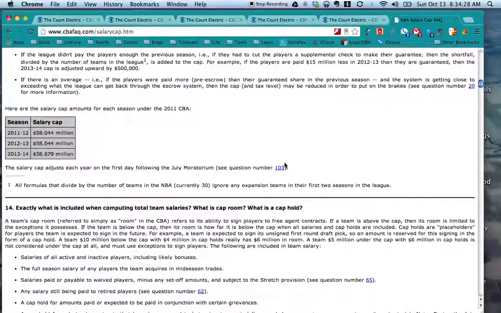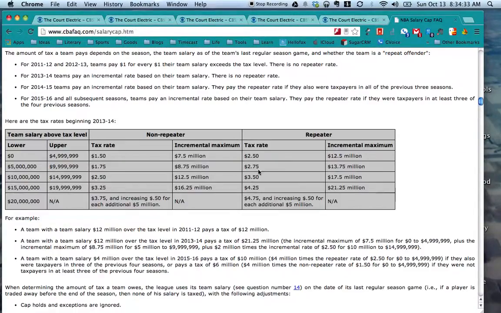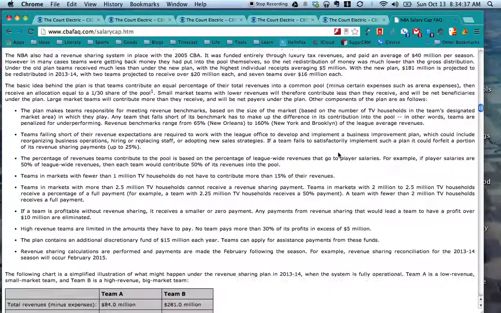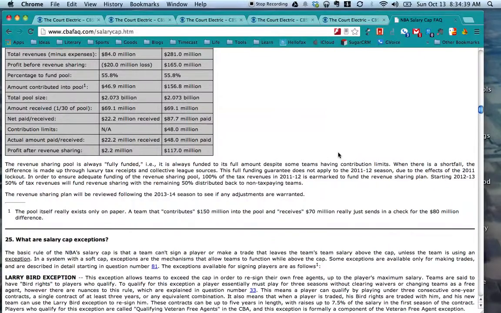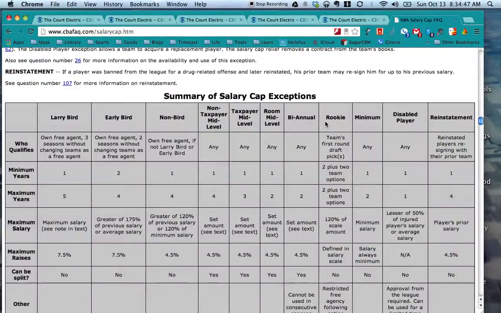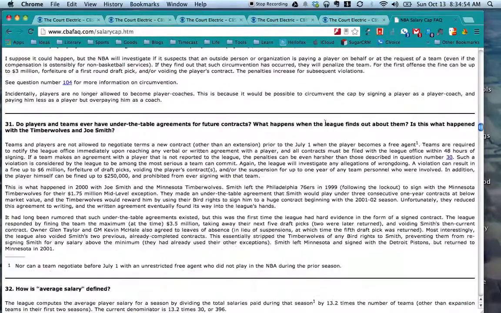Now you can see that the actual NBA salary cap is extremely complicated, much more complicated than MLB's revenue sharing system, even more complicated certainly than the NFL system, which obviously has a lot more players and a relative hard cap. Even more complicated than that, the amount of exceptions and all the other things that we can do: Larry Bird, early bird, non-bird, taxpayer, mid-level exceptions, all these different kinds of things.